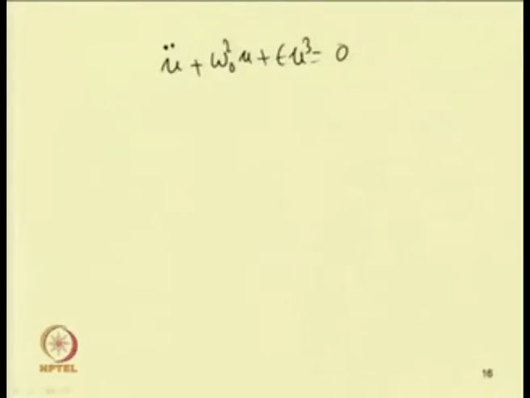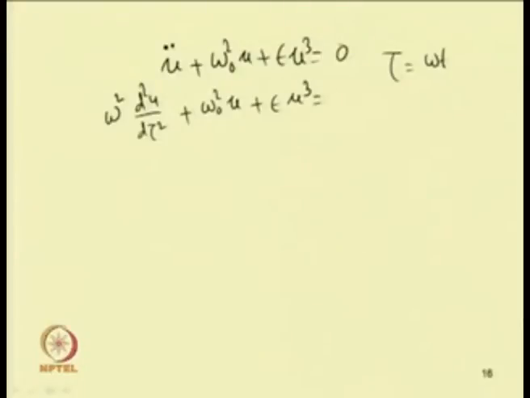Now by taking tau equal to omega t, this equation can be written in this form: omega square d square u by d tau square plus omega square u plus epsilon u cube, equal to 0.